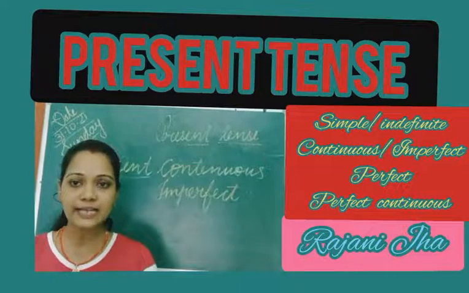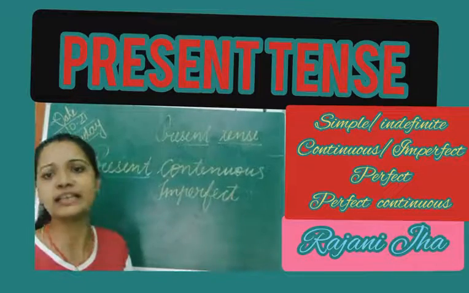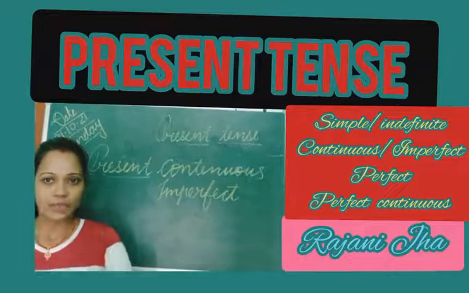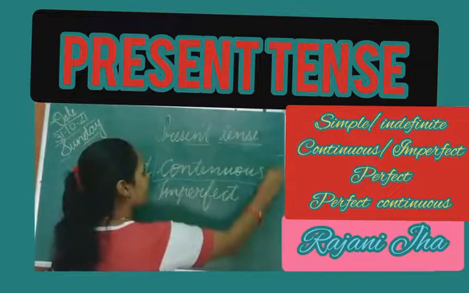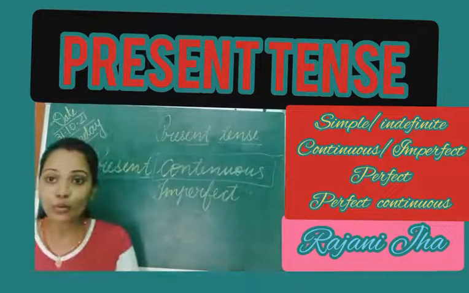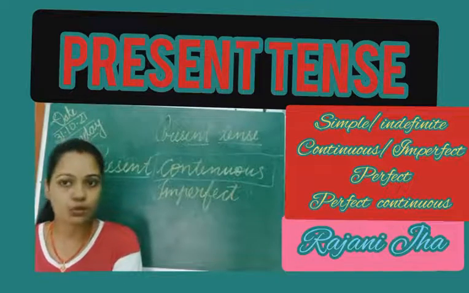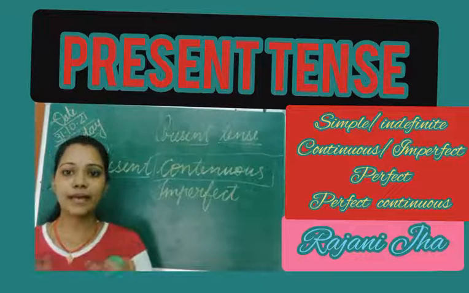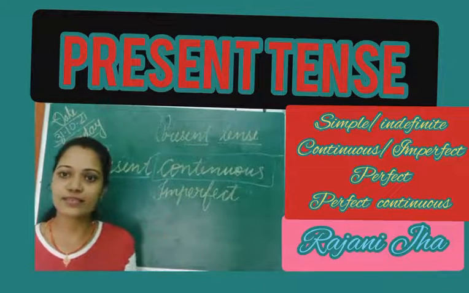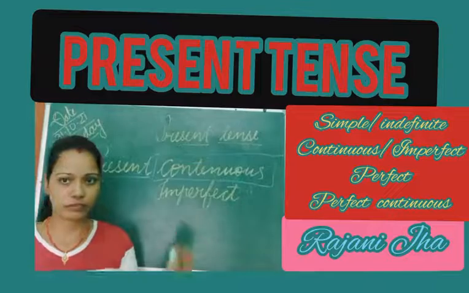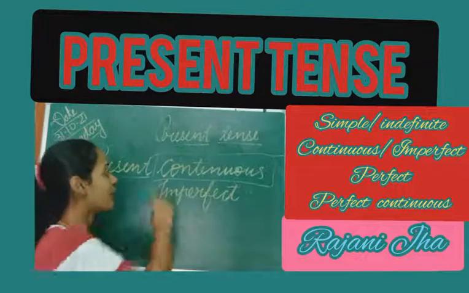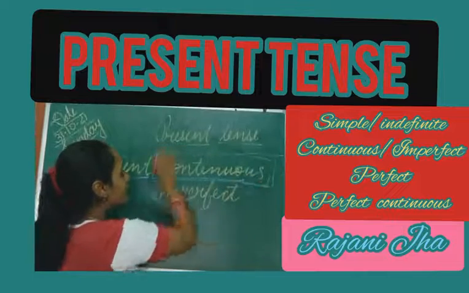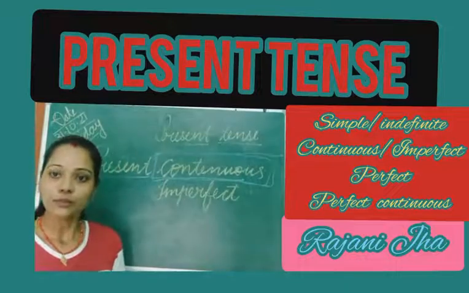For example, the action which started in the past, anytime, we don't know when it started, whenever it started, but it continues now. Continuous means it is yet continuing, and we don't know when it will stop. So if I say I am teaching now, you don't know when I started, and I don't know when I will stop. Until my topic is clear, I will not stop, right? So the action which is continuing right now is present continuous.